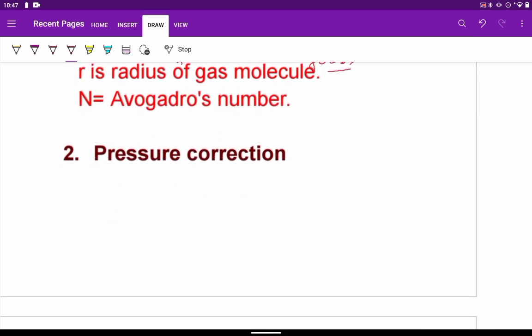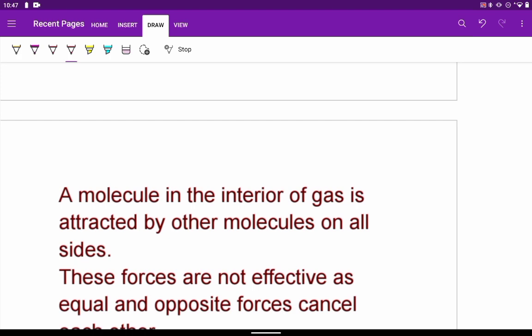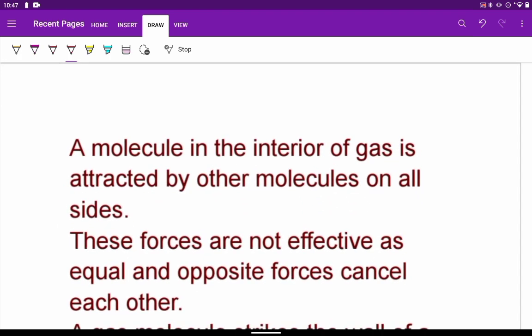Next is the pressure correction. The next correction which we have to see is the pressure correction. Because when we take a gas in a container, the molecule which is present in the interior part of the gas will face attractive forces from the other molecules which are surrounding it, because actually there is an intermolecular force.